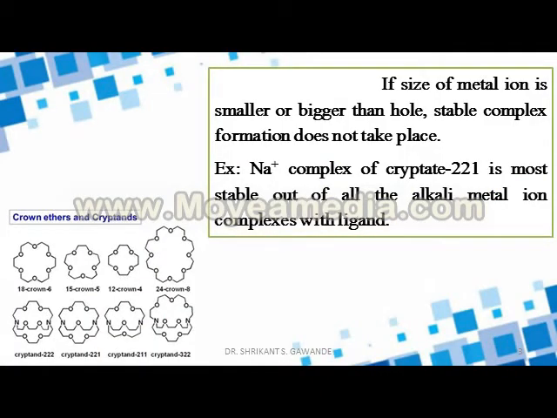If the size of the metal ion is smaller or bigger than the hole, stable complex formation does not take place. For example, the Na+ complex of cryptate 221 is the most stable out of all the alkali metal ion complexes with the ligand.